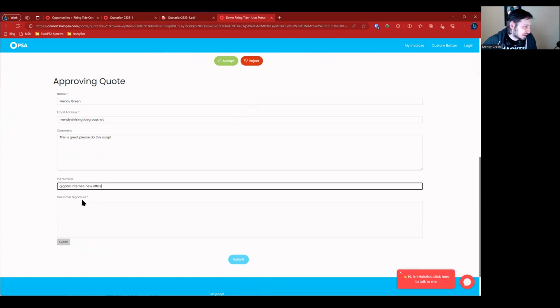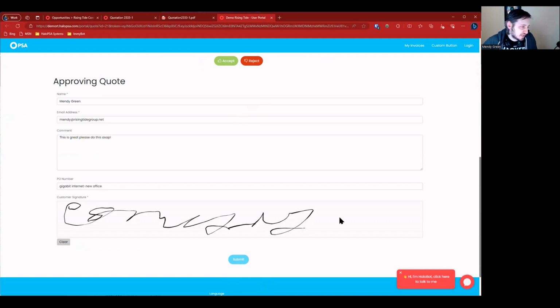And then I'm going to fill in a PO number, and I'm going to just go ahead and sign my name with this fancy signature and a smiley face.